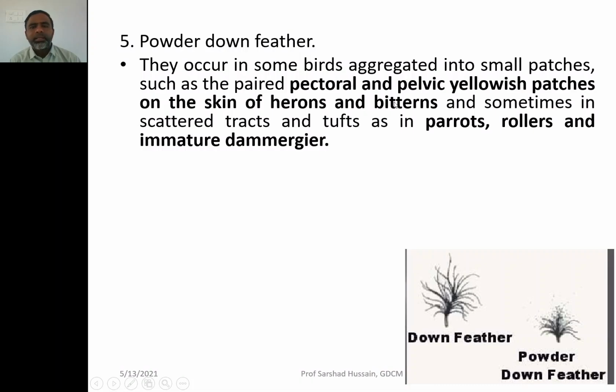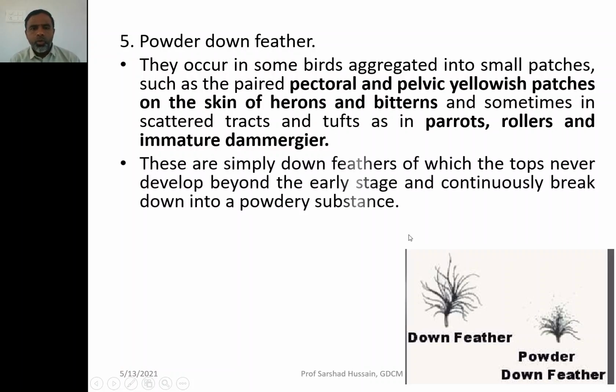In some birds like the bittern and the heron, at these portions you may observe yellowish patches. These yellowish patches are basically formed by the powder down feather. Similarly, in the parrot, roller and the immature demoiselle, you may also observe scattered tracts and tufts of these powder down feathers.